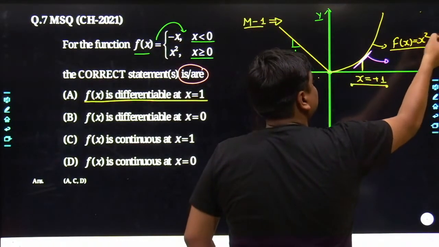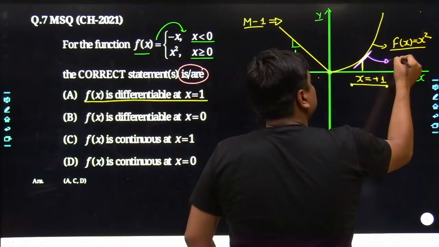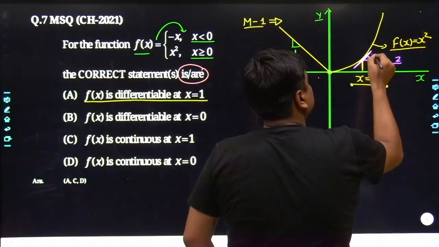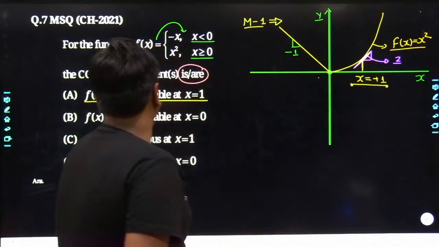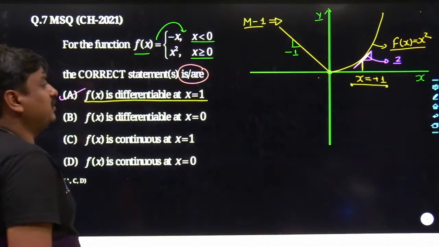It's going to be 2 times x, and you feed x equals 1. So definitely you get the value as 2. The slope is going to be 2. Obviously, A is the appropriate answer.